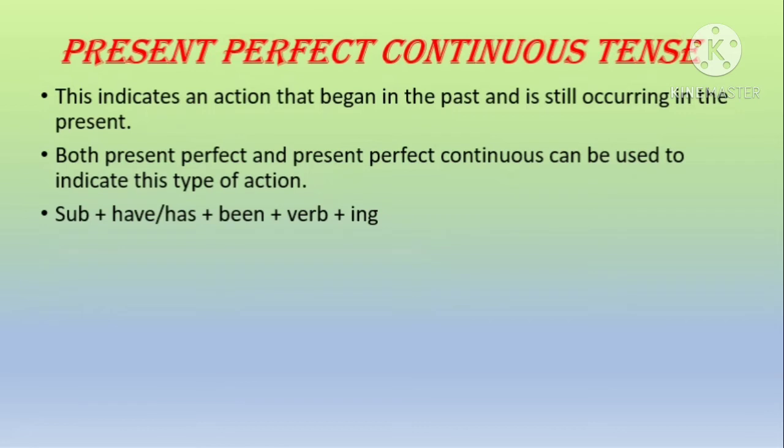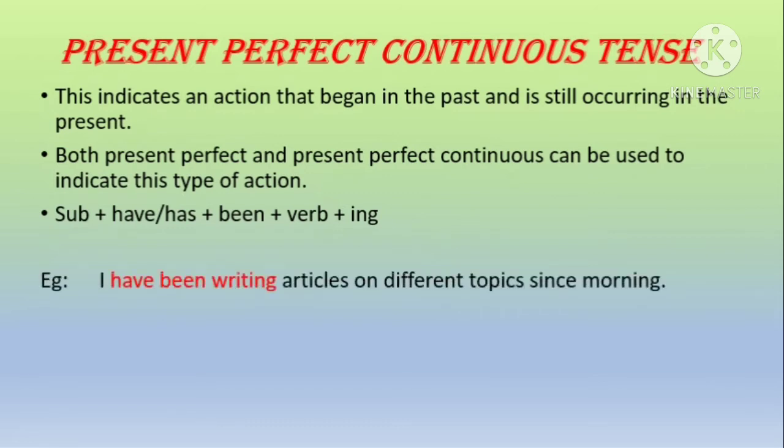This is the structure. You have the subject plus have or has based upon the number of the subject, plus been, plus verb plus ing. For example, I have been writing articles on different topics since morning. Since morning, or when you use the preposition for, you write approximate time, for 6 hours, for 3 hours. When you have the exact time when the action has started, then you write since.